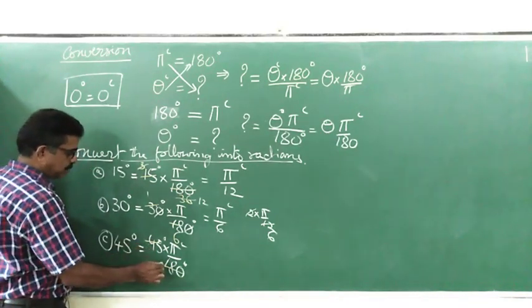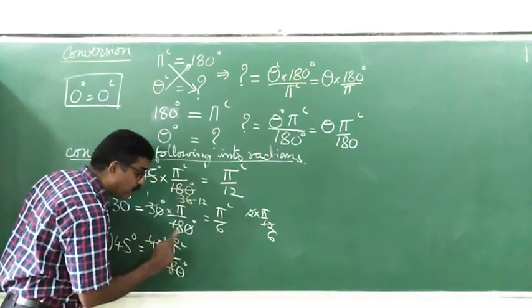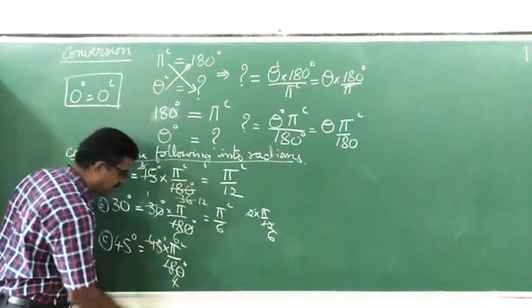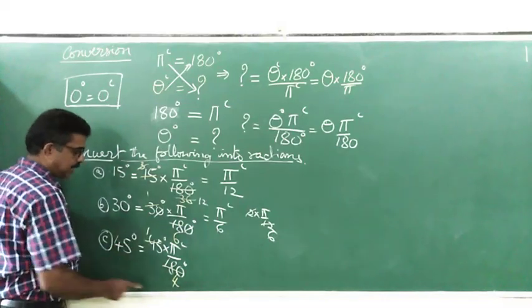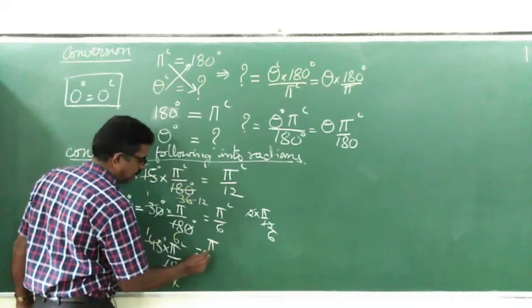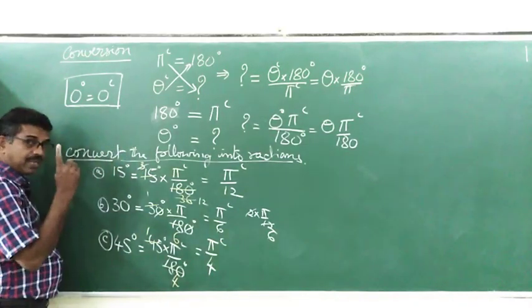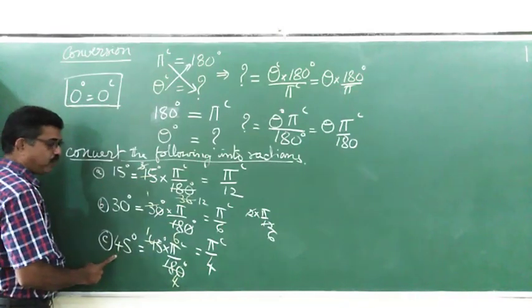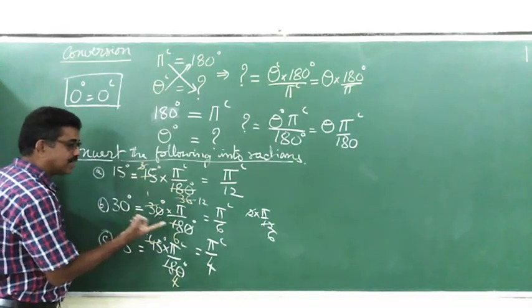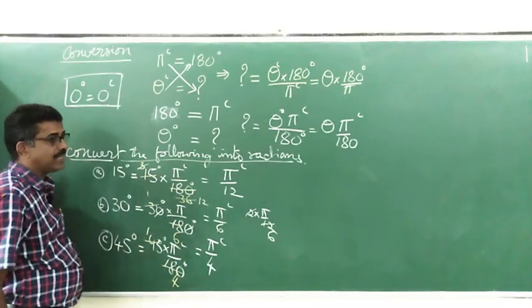First, you can cancel by 5, or you can cancel by 45 directly. 45 twos are 90, 45 fours are 180. I can directly cancel it once. It is 4 times. Therefore, what do you expect here? It is pi divided by 4 radians. So please commit this to memory: 45 degree, if you are asked to convert it to radians, it is pi by 4 radians.